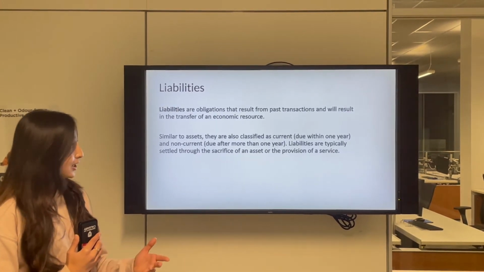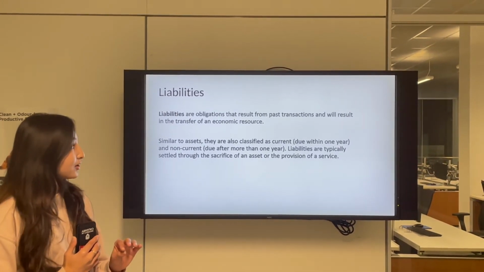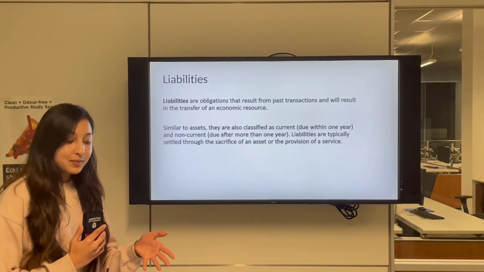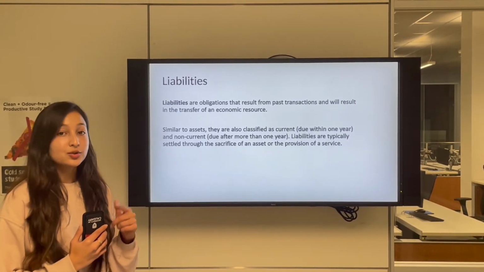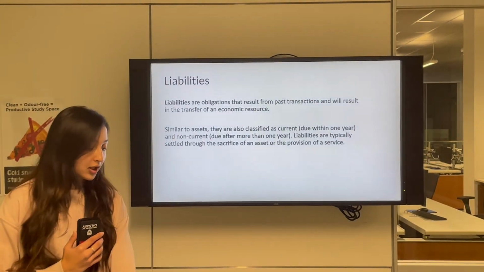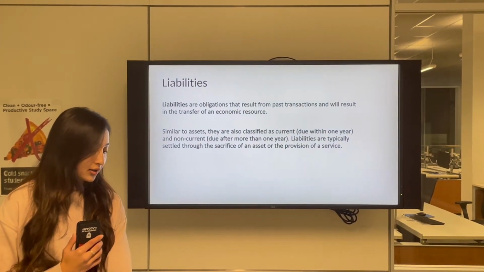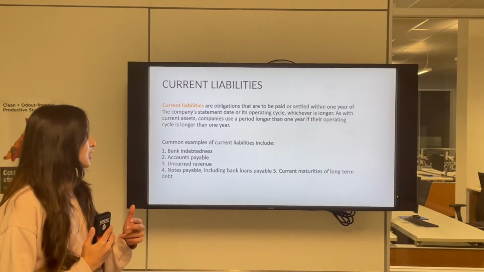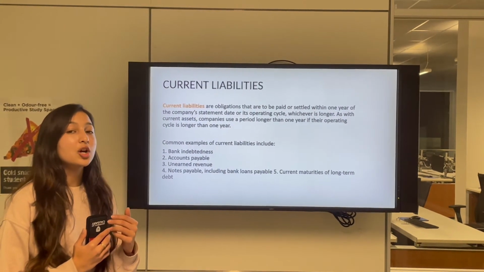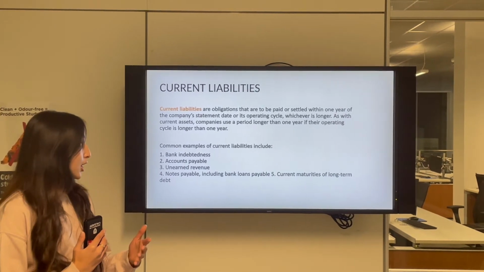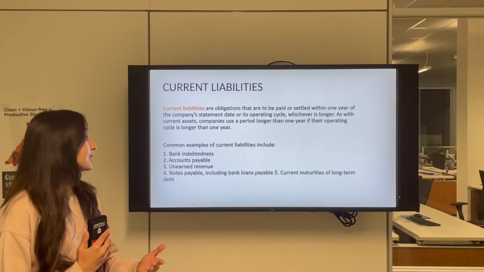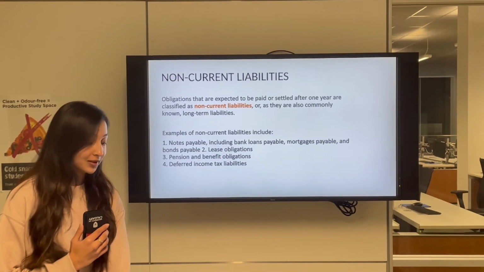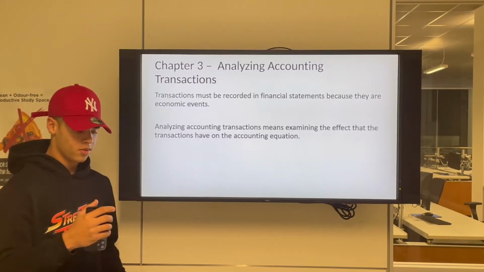Liabilities are obligations that result from past transactions and will result in the transfer of an economic resource. Same as assets, they are also divided into non-current and current. The current liabilities are the liabilities which are to be paid within 1 year, and the non-current liabilities are the liabilities which are to be paid within more than 1 year. The common example of current liability is bank indebtedness, and the common example of non-current liability is notes payable.